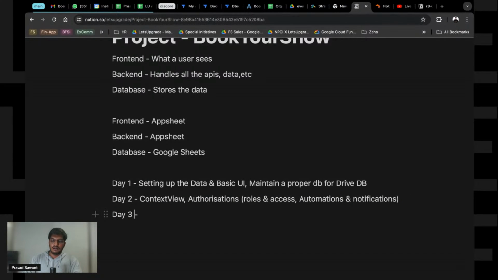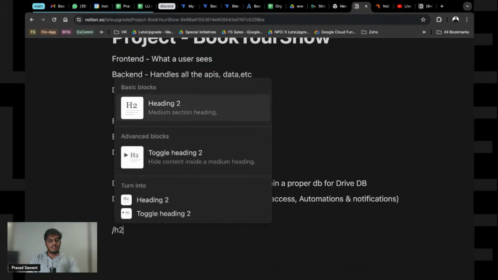If you are on a paid plan of Appsheet, you can publish that app on the Play Store as well, so you can have your app on the Play Store. Okay, query, Postman, API, front end. Yes, Appsheet is free. Now, as I mentioned, the first thing that we're going to do is a database. So let me just put this.